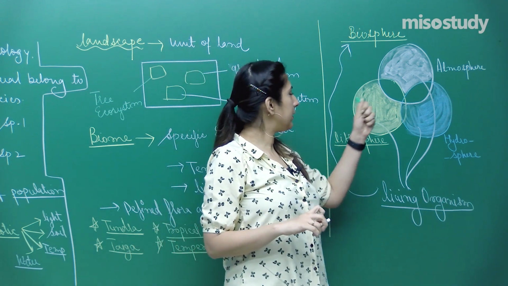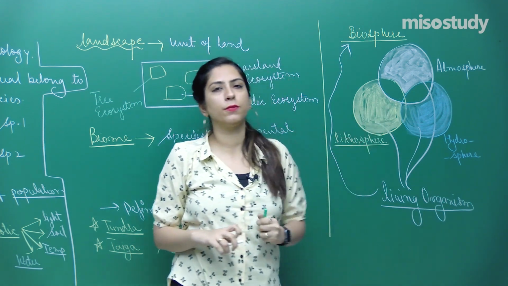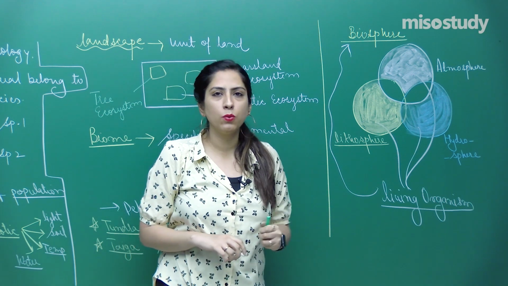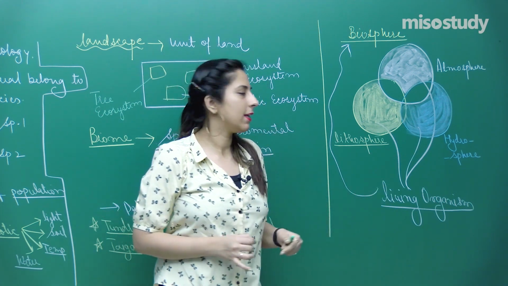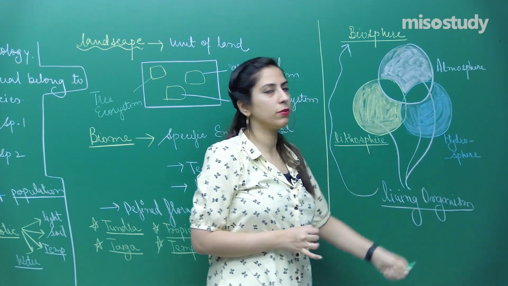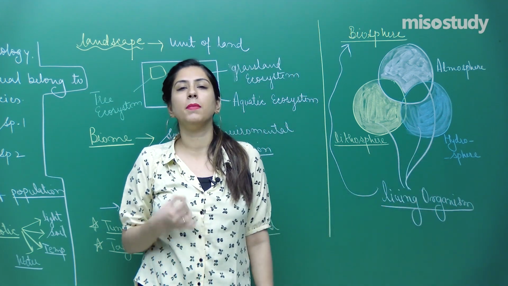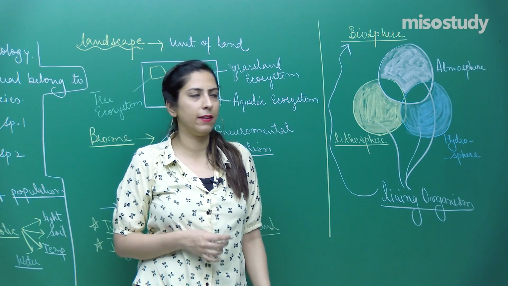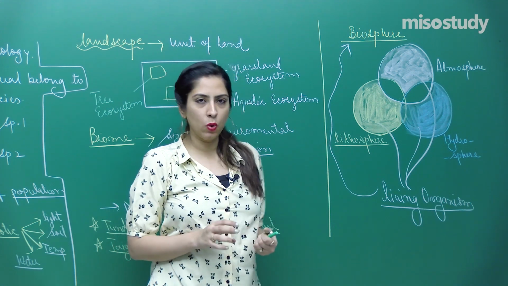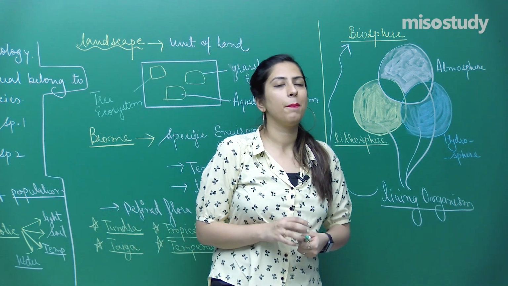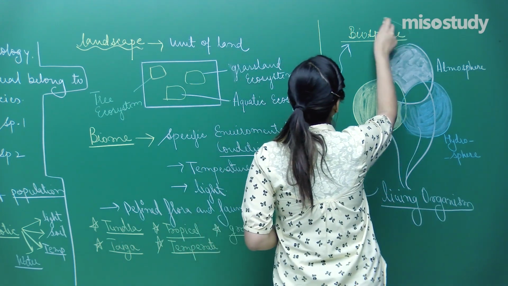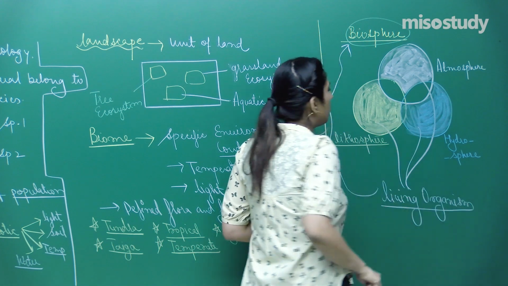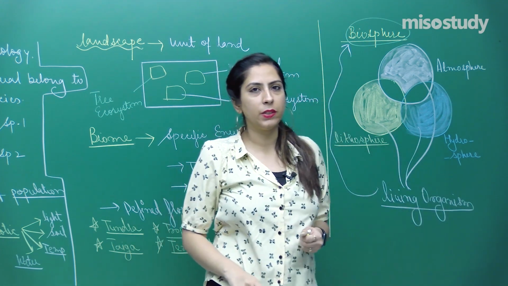Out of atmosphere, lithosphere and hydrosphere, in which two do the major living organisms live? Answer is lithosphere and hydrosphere. These are the two regions where major living organisms live. And atmosphere, though living beings are there, they are in very small amount. So this is the third one, which is called the biosphere. Hope this third one is also clear to you, right?